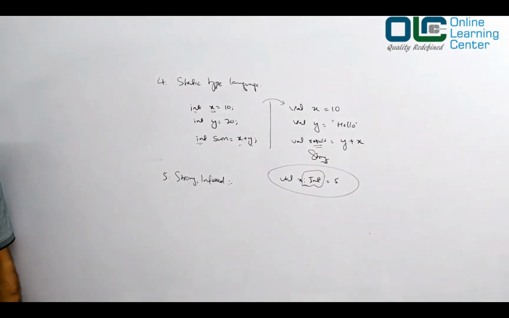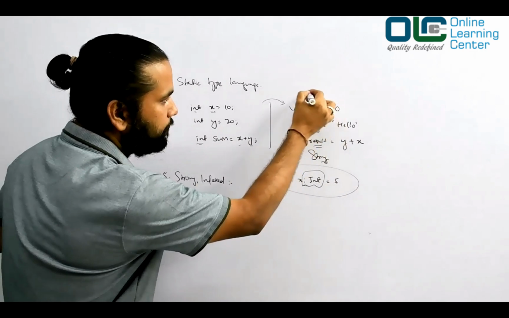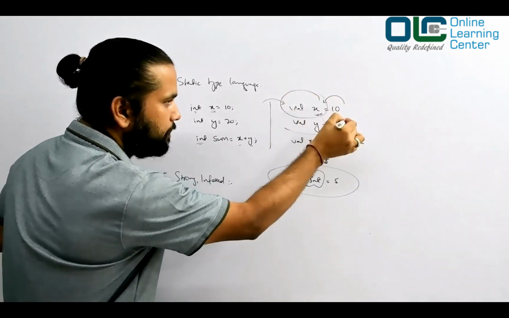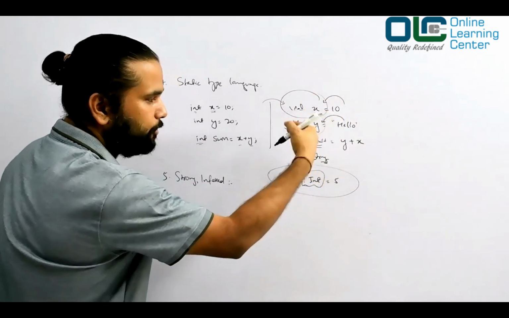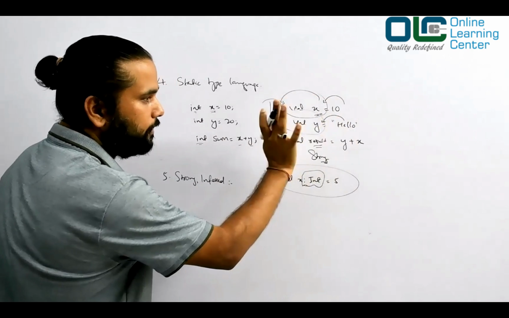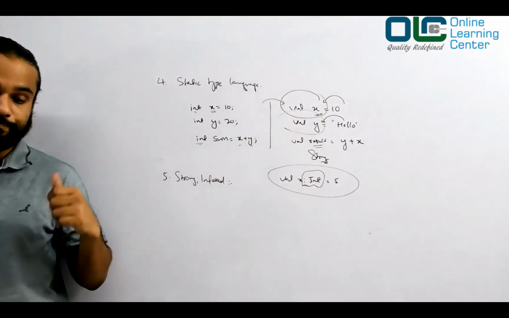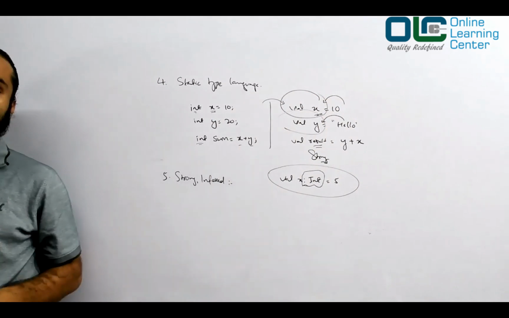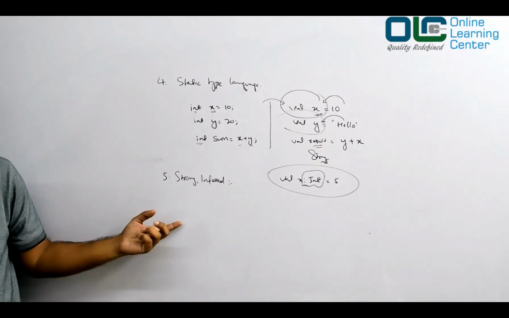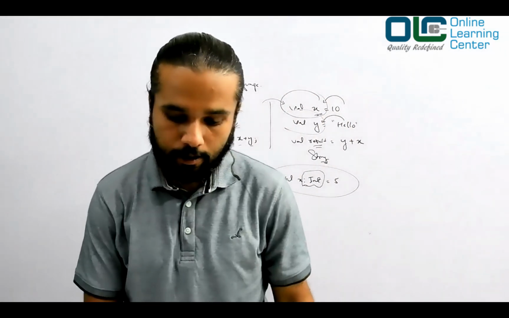Static type language means Scala says don't write the type here. It will be able to understand this based on what you are assigning. So you say hello, it will understand that it is a string. Now, when we say strong and inferred, that means whenever you are executing any expression, it will be able to identify how it should deal with that particular expression.